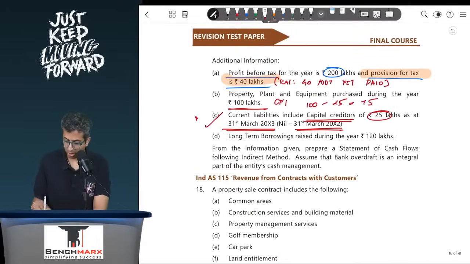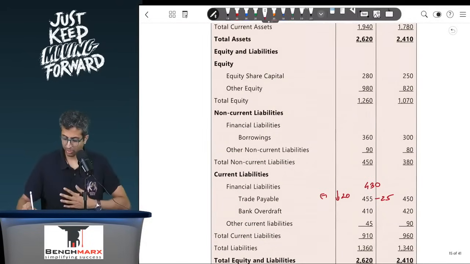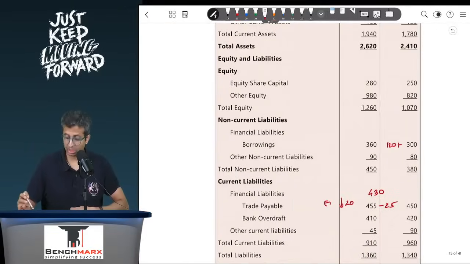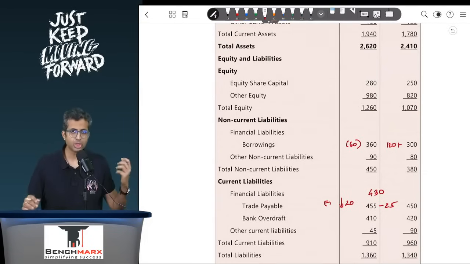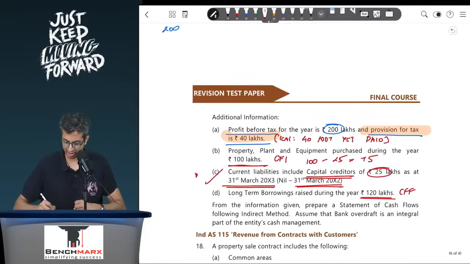Okay, long-term borrowings raised during the year is 120. So if I look at the long-term borrowings, my borrowings were 300. Ideally on this 120 worth of borrowing, so this is a cash flow from financing, my answer should be 300 plus 120, that is 420. However, it is 360, which means there must be another 60 of borrowings which are repaid. So there would be a 60 rupees borrowing repaid also considered over here. So this takes care of these items.